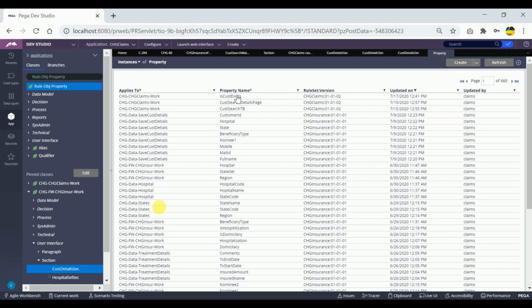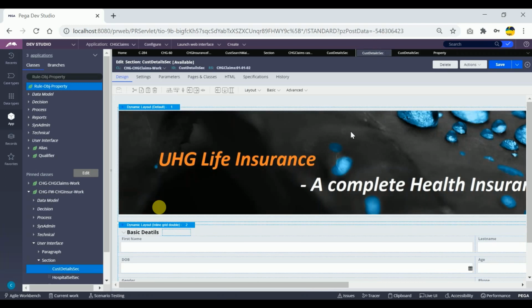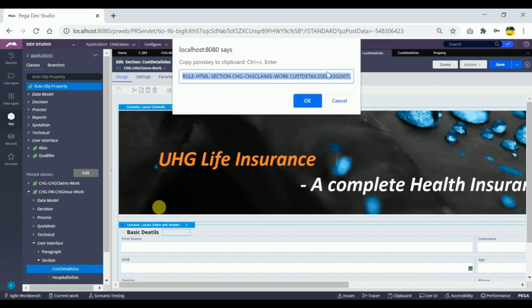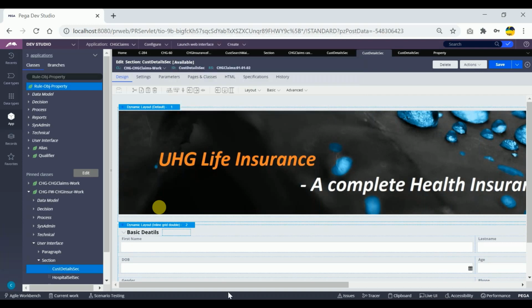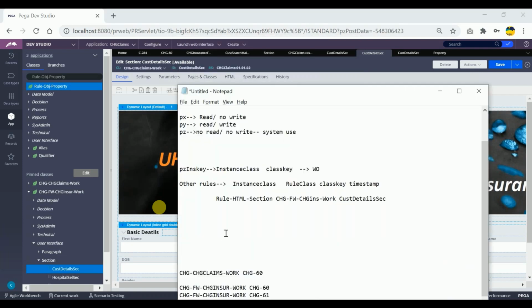Okay. The question here is how to get the pzInsKey. We can get the pzInsKey in 3 ways. Most of the people don't know this. Let me tell you. If I want to get the pzInsKey of this particular rule, this should be in one instance, right? Then just click on Shift plus F8. If I click on Shift plus F8, I'll get the pzInsKey open directly. Just copy it and put it here for the comparison.